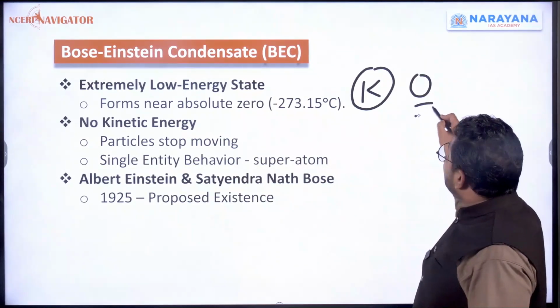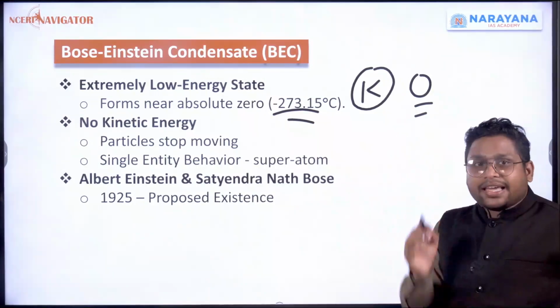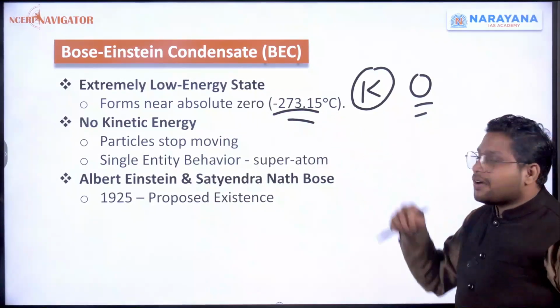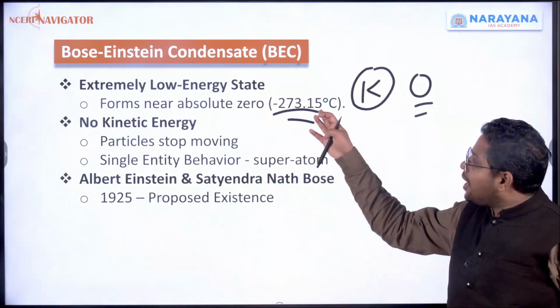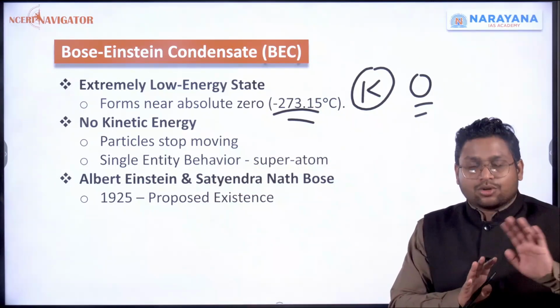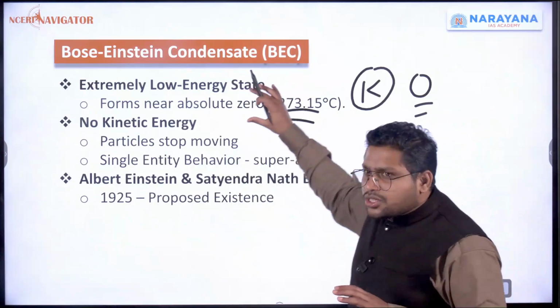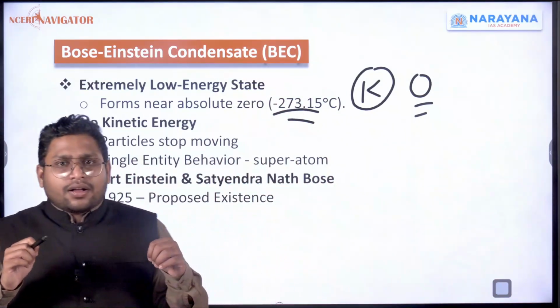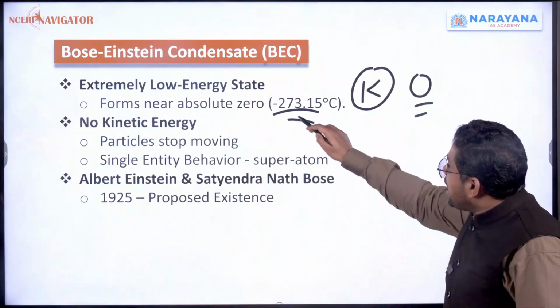So 0 Kelvin is absolute zero, or in Celsius it is minus 273.15 degrees Celsius. There is no temperature below this. Just imagine you have reduced the temperature of a solid thing to this absolute zero.